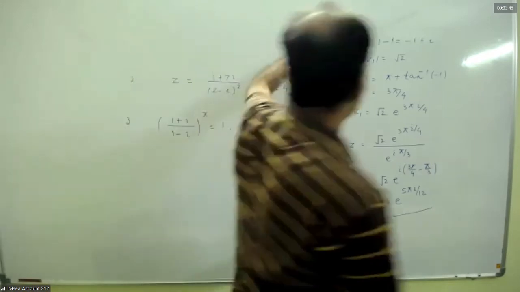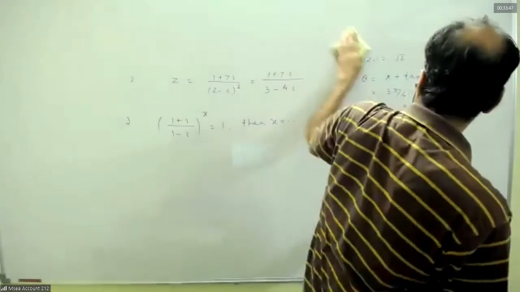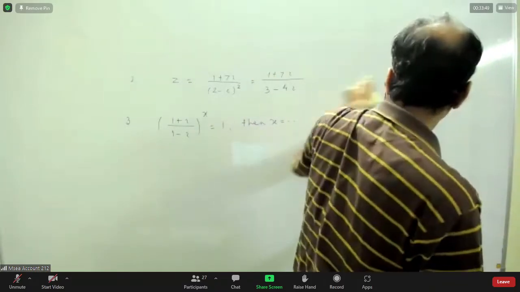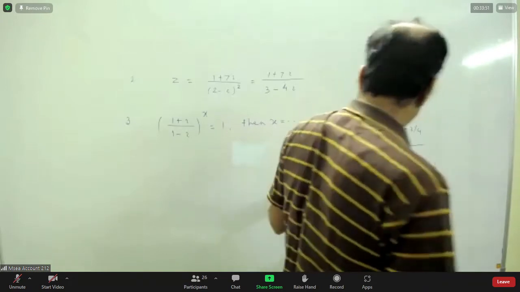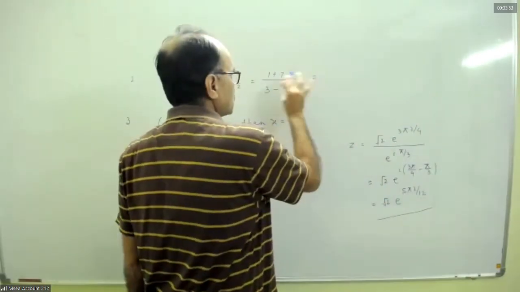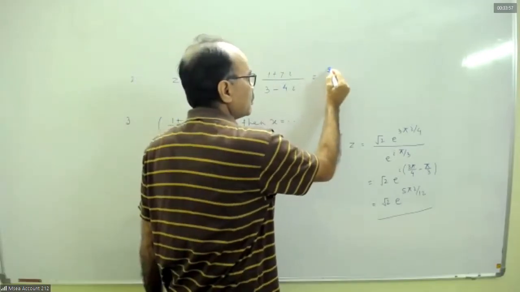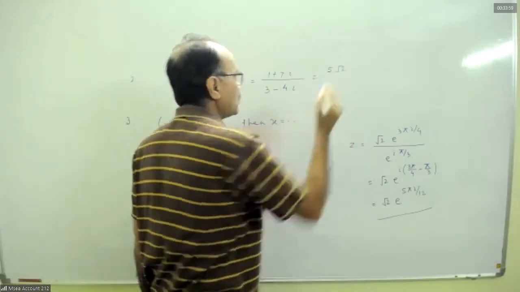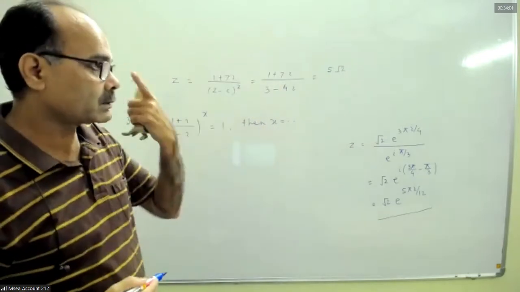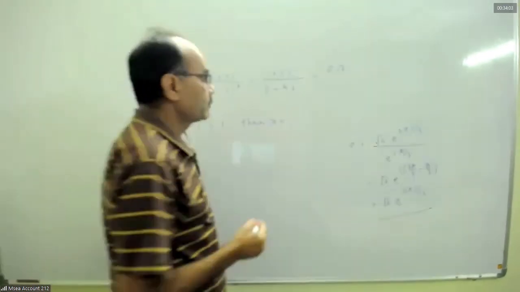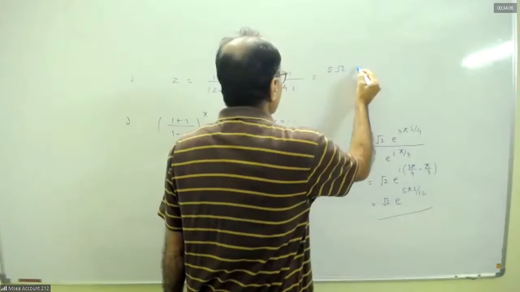Now I am writing directly. The magnitude is 5 root 2. 1 square plus 7 square, root 50, 5 root 2 into e to the power